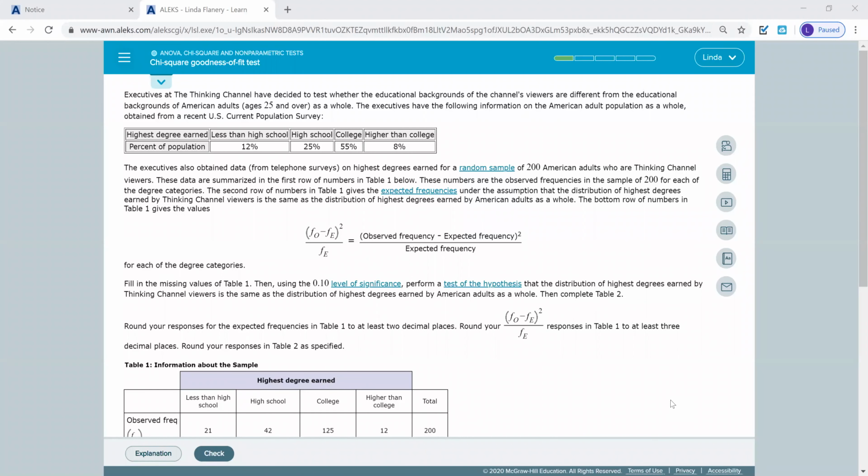higher than college. The executives obtained data from telephone surveys on the highest degrees earned for a random sample of 200 American adults who are Thinking Channel viewers. These data are summarized in the first row of the table. So the observed frequency: 21 out of that 200 had less than high school, 42 had high school, 125 had college, and 12 had higher than college. So we are going to calculate some of the expected frequencies, and then we are going to do a hypothesis test using the 0.10 level of significance to test our hypothesis.